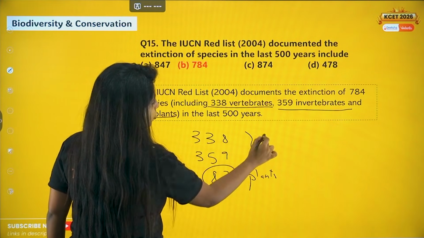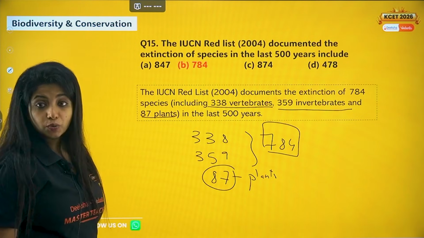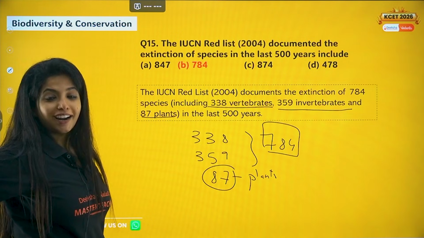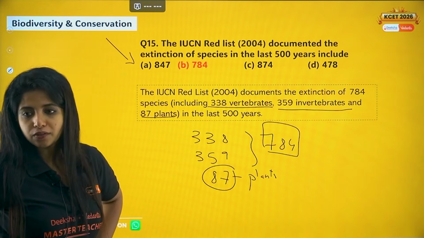And in total, what is it? It's 784. This much extinction was there. Extinction of 784 species in the last 500 years. This is from the chapter Biodiversity and Conservation.